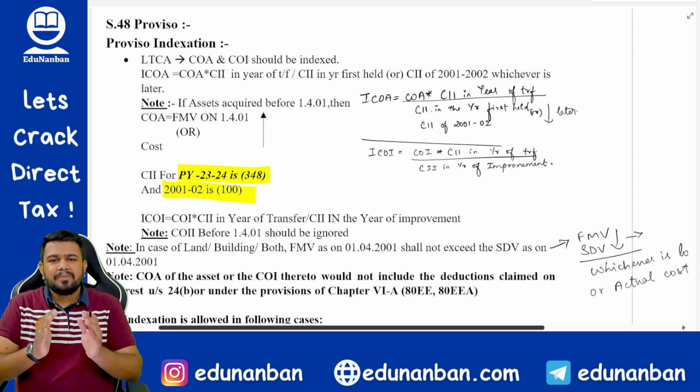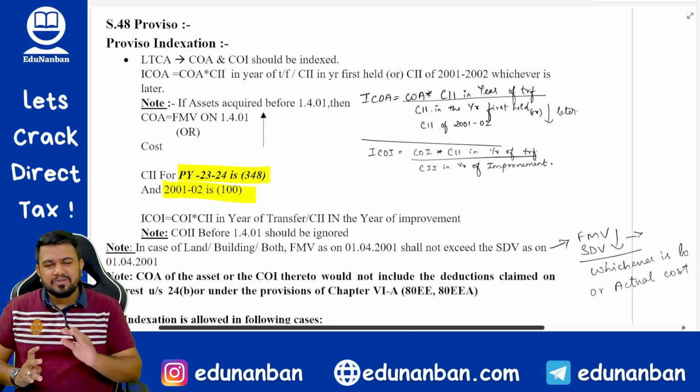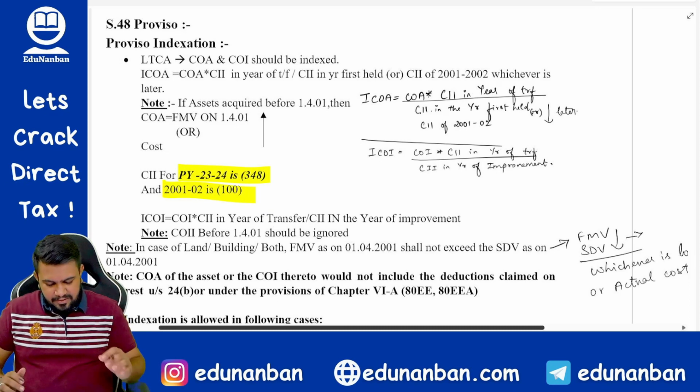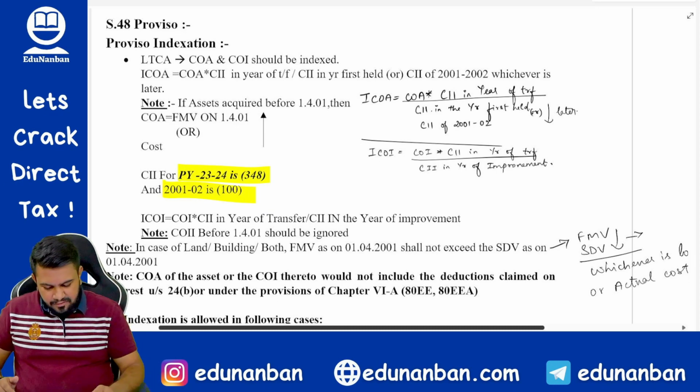Sir, do we have to remember other year index numbers? Answer is not required, Kanna. If any other year is given in the question, the index number for that year also will be given in the question itself. So how to find out the indexed cost of acquisition?